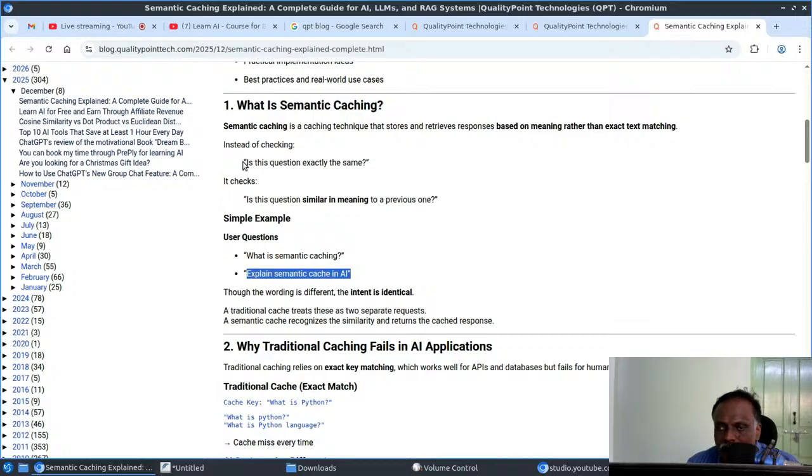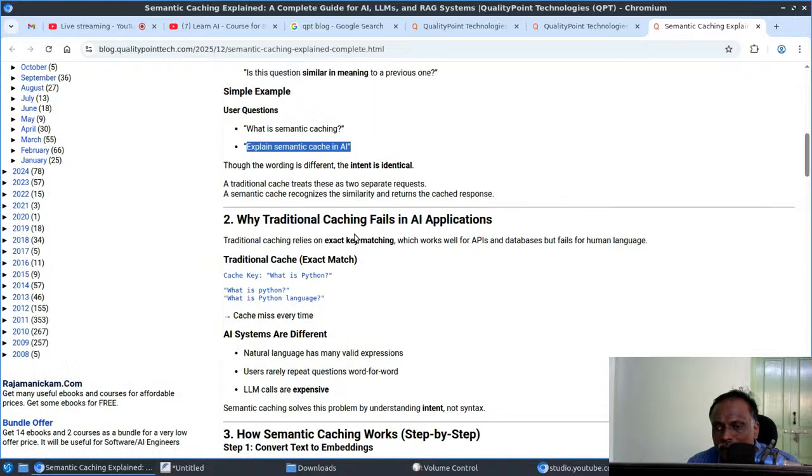That is what it is saying. Instead of checking whether this question is exactly the same, it checks whether this question is similar in meaning to the previous one. That is the fundamental of semantic caching.